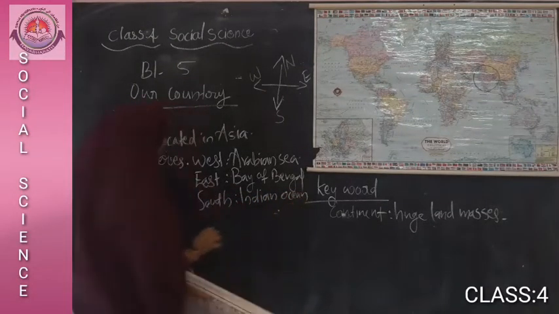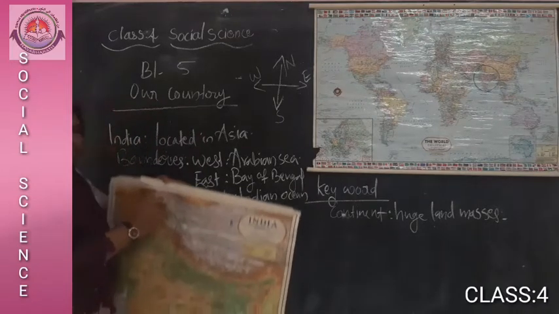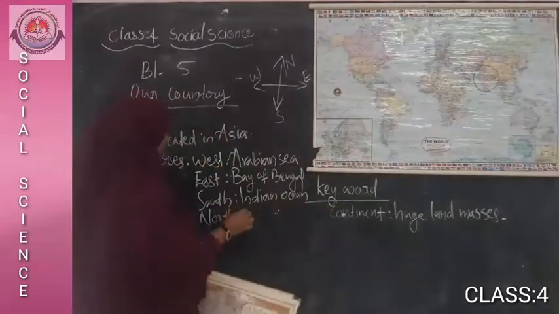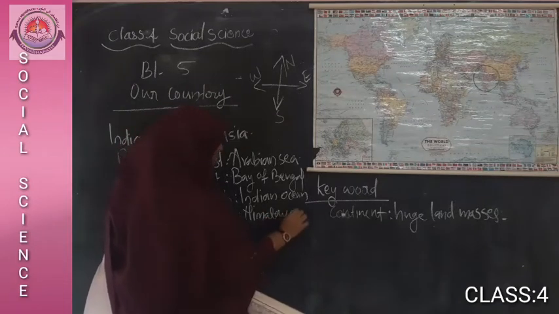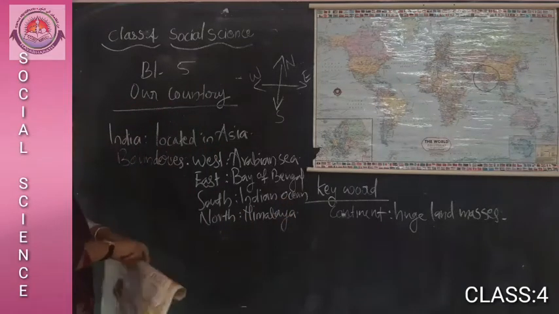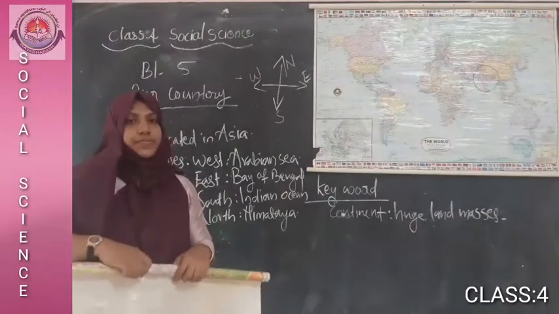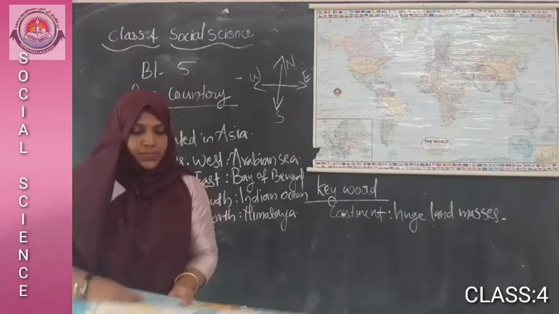Then the last one, north. North, yes, mountain, Himalayan mountain ranges. Himalayan mountain ranges are located in the northern part of India. Right? Okay.